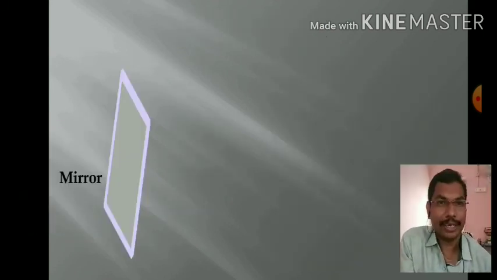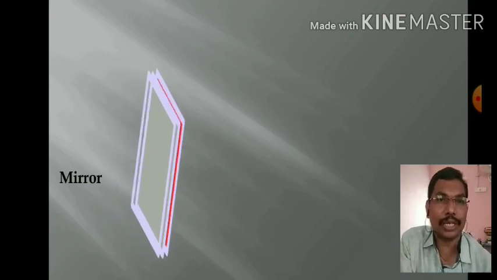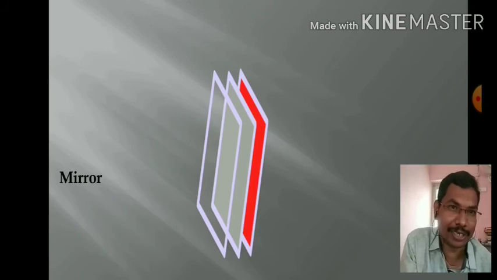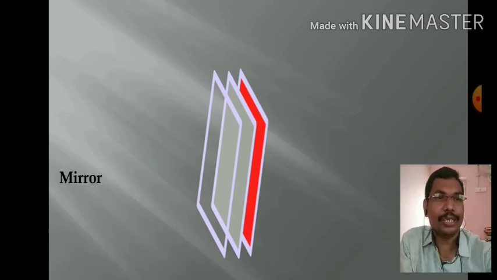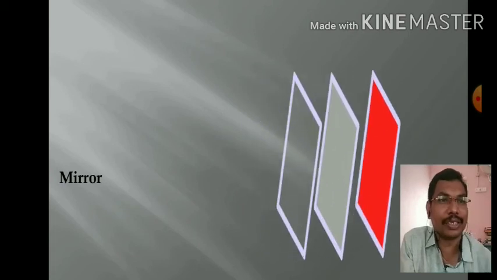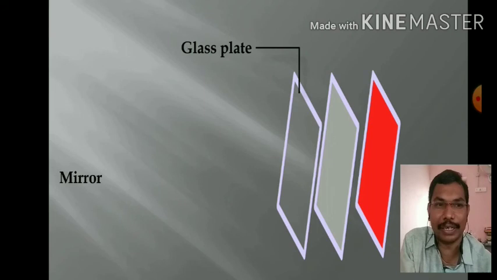Let it be the mirror. If you open the layers, it contains 3 layers. Let us see what they are. The first and foremost layer is the transparent glass plate.